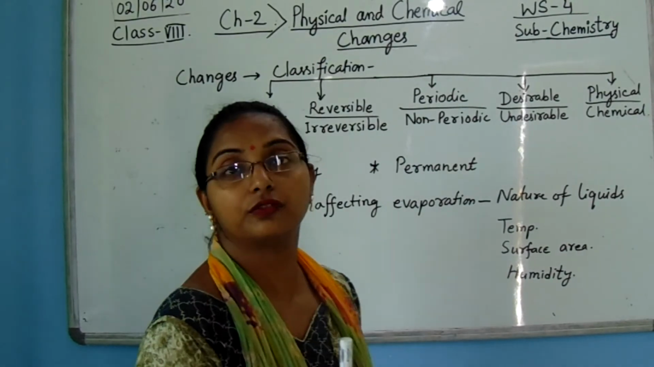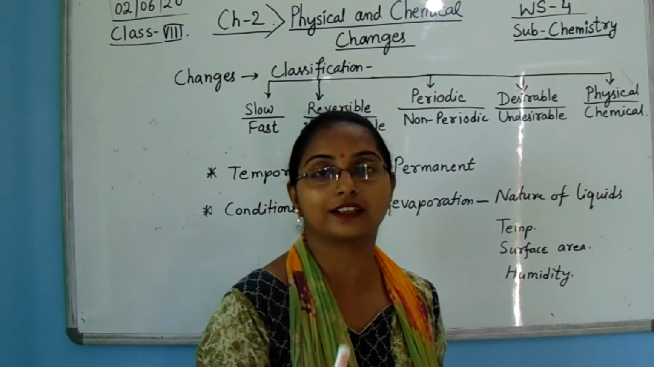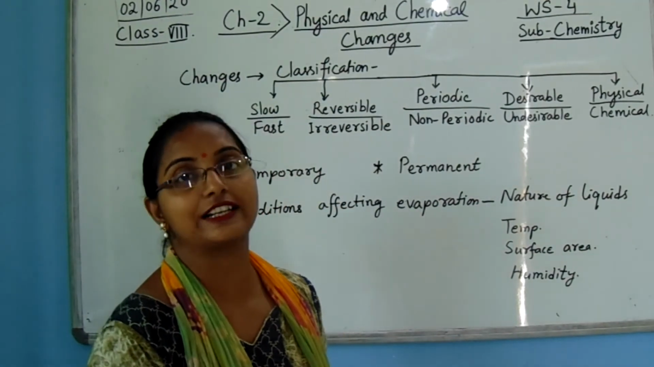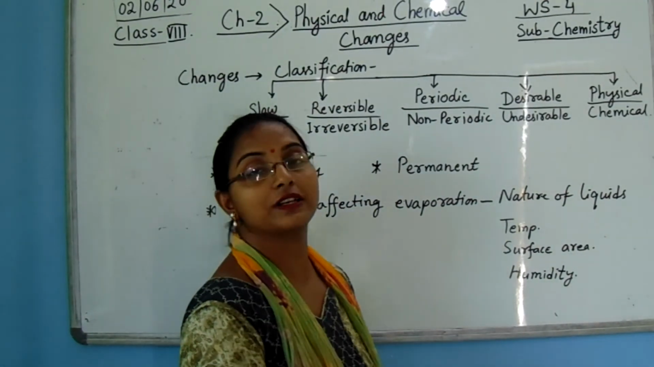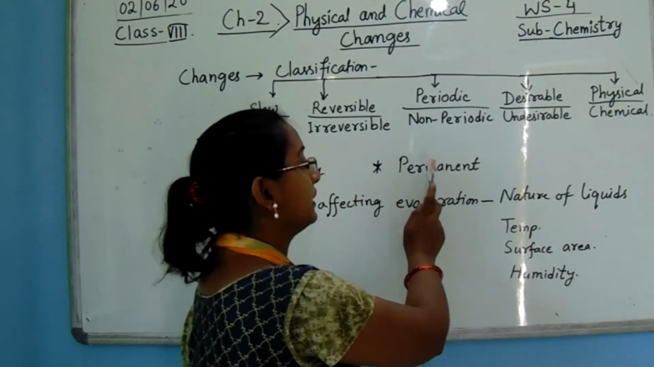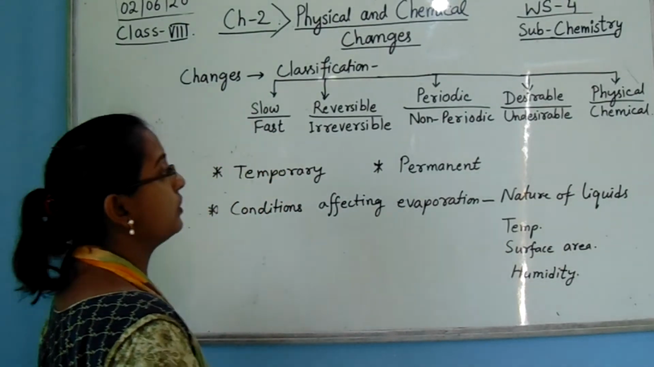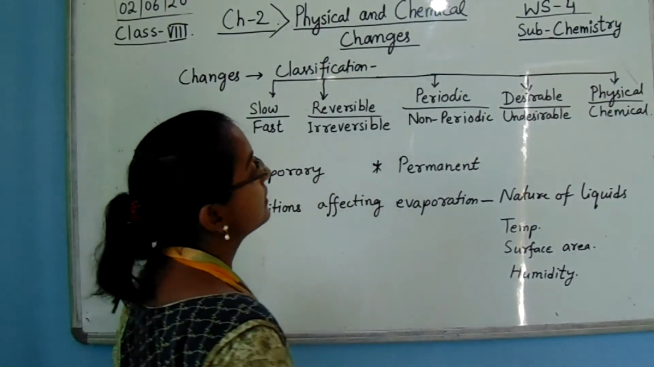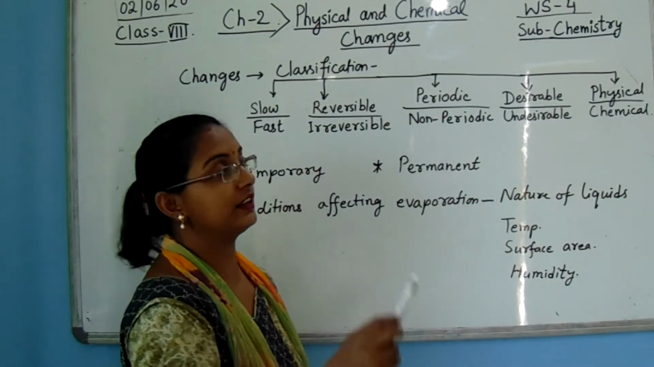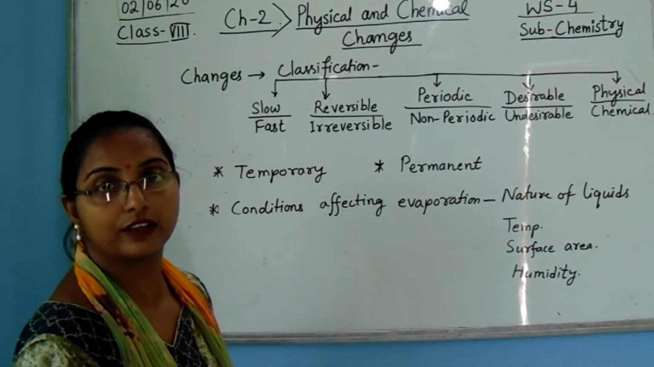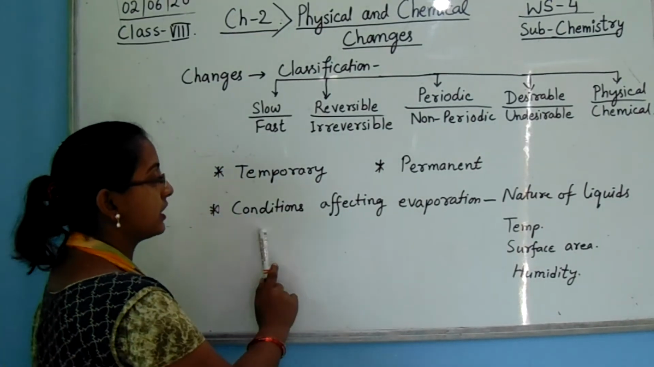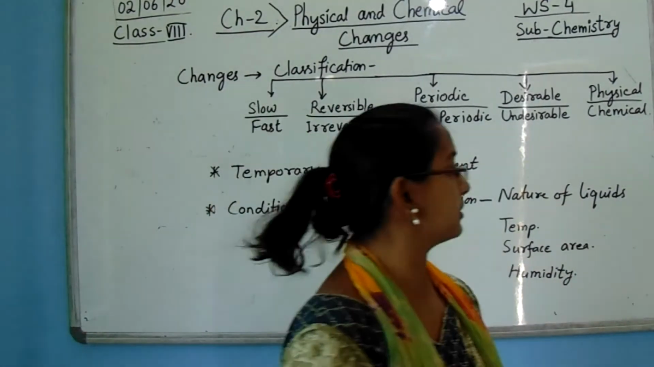And formation of curd from milk, cooking of chapati, cooking of food, and digestion of food are some examples of chemical changes that happen in a permanent form. So you can see some changes around us that happen every day in our life. Now the next topic is conditions affecting evaporation.